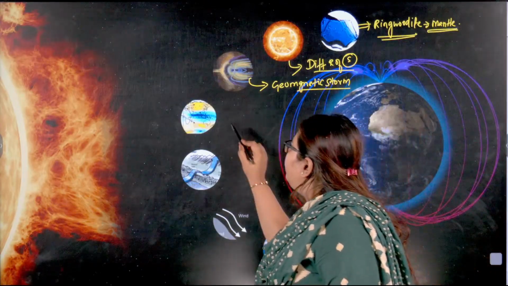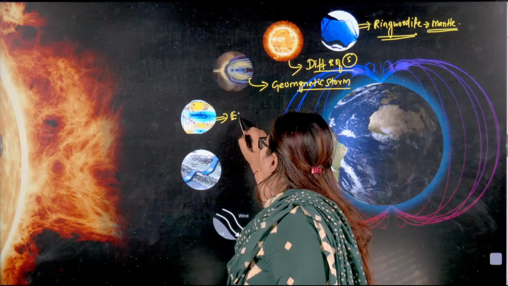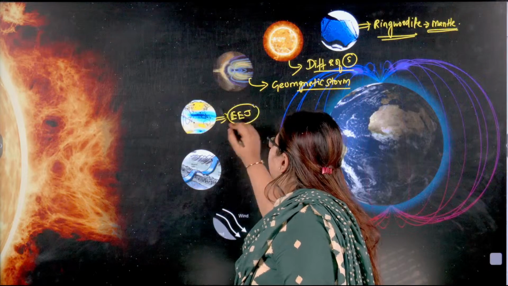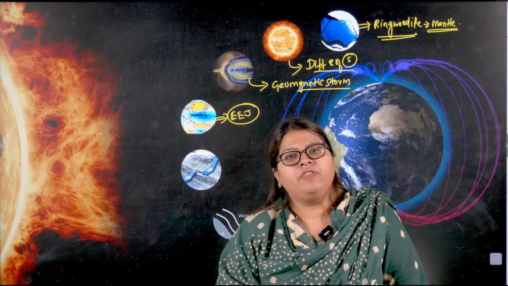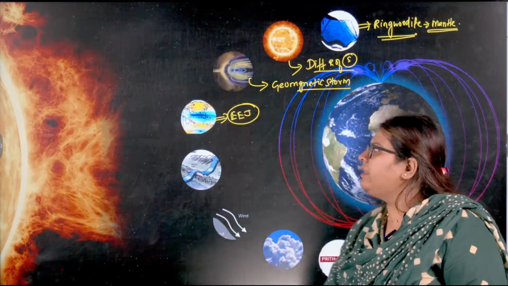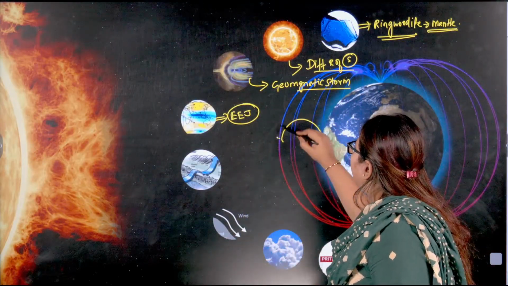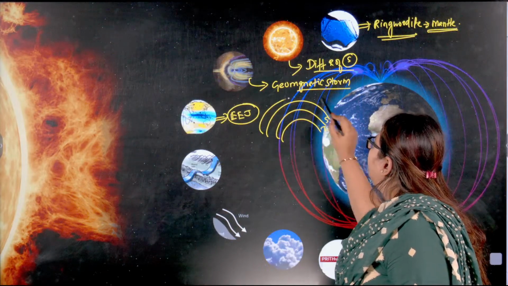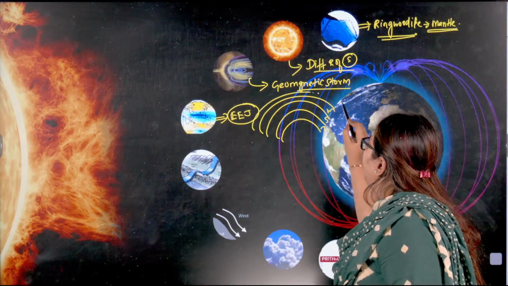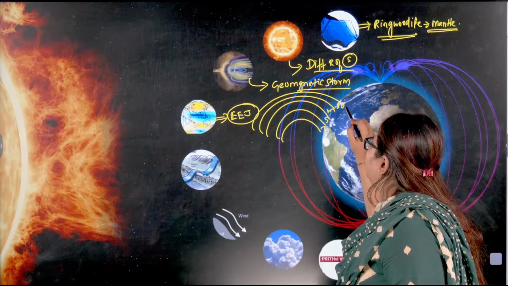Then we moved forward and discussed one of the most important and interesting phenomena that take place in the ionosphere of the earth. You know that the earth has different layers of atmosphere: the troposphere, the stratosphere, then the mesosphere, then finally the ionosphere.